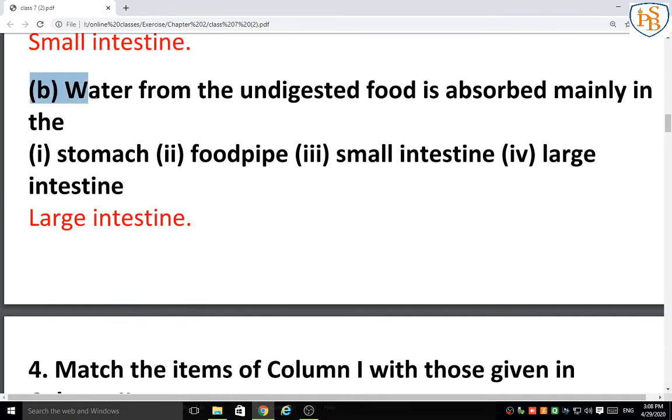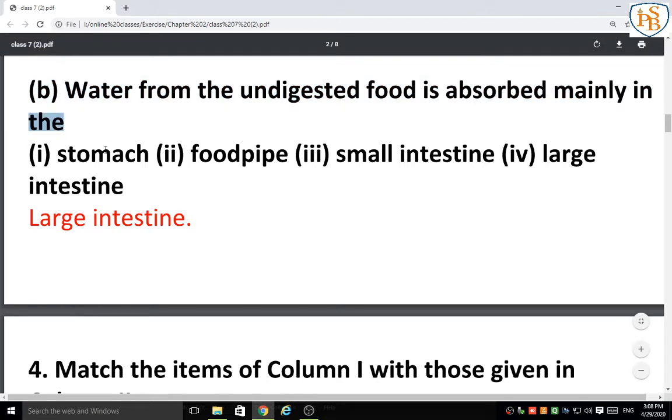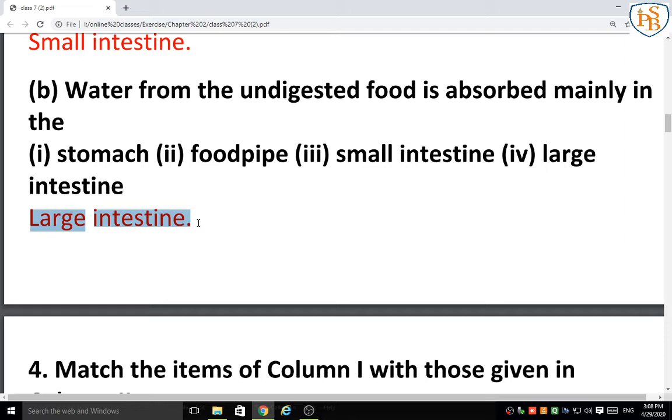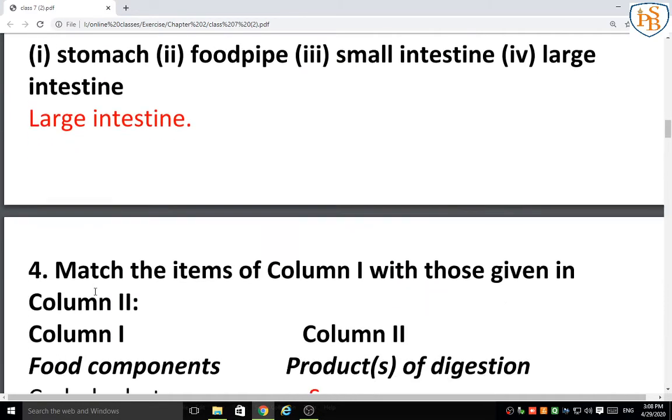Next one: water from the undigested food is absorbed mainly in the where? Yes, in the large intestine. We absorb the food in the small intestine and then pass the undigested food to the large intestine, which absorbs water. So the first answer is small intestine, the second answer is large intestine.